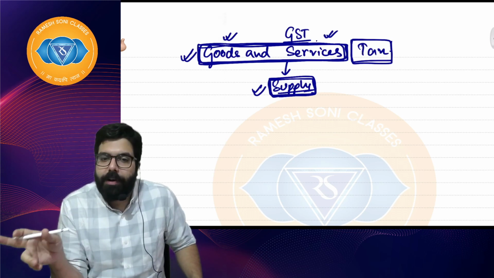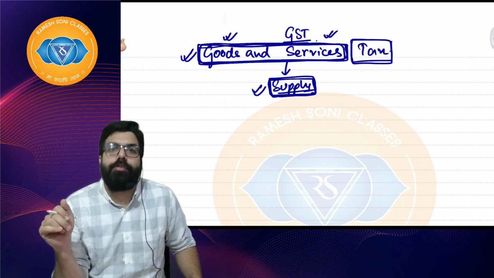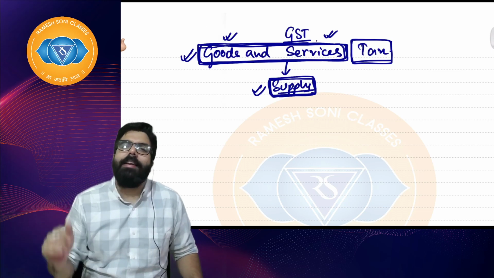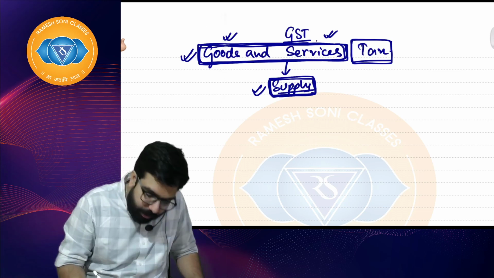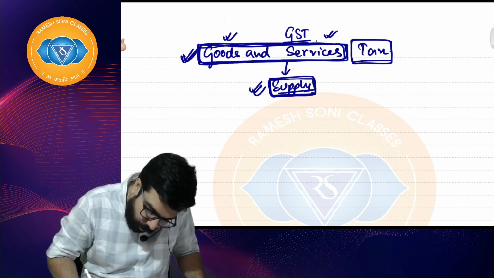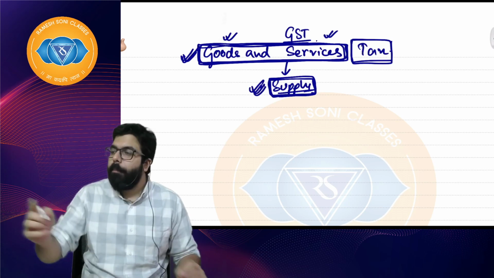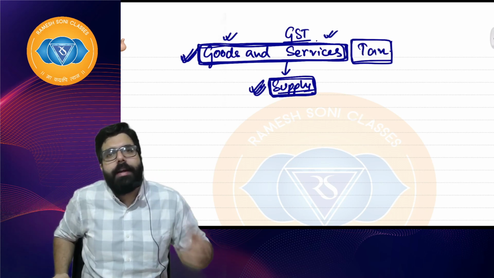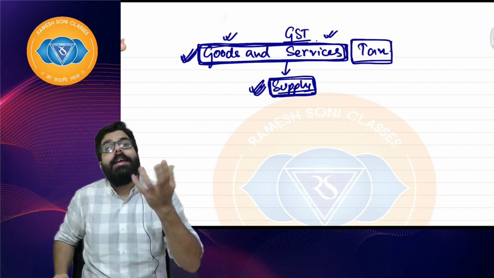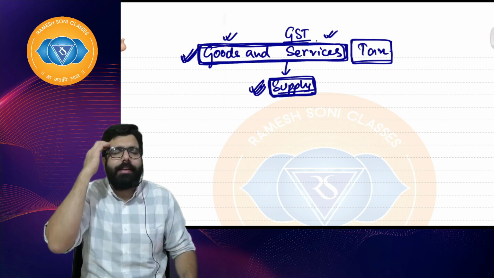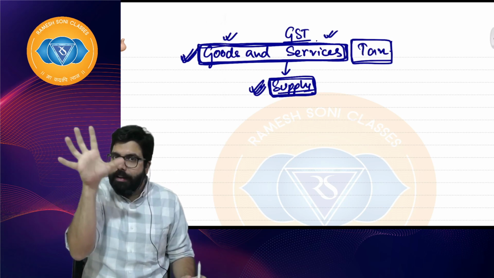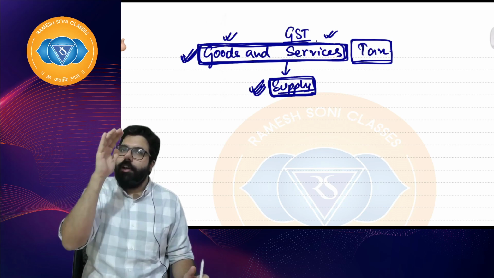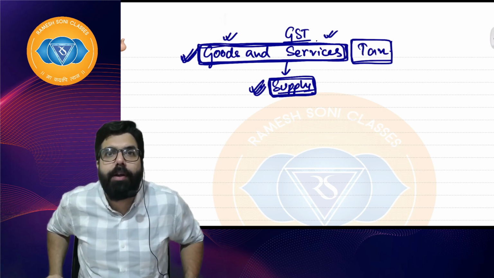Supposing there is one person on the roadside and he's selling socks. Now socks are goods. Sir, he is selling socks, he is supplying. But he gave you the socks, you gave him 100 rupees. Where is the GST? He didn't charge GST. Why didn't he charge GST, everyone? Think. People, we will be building the whole GST from your thoughts only. You will have to answer each and every question of mine.